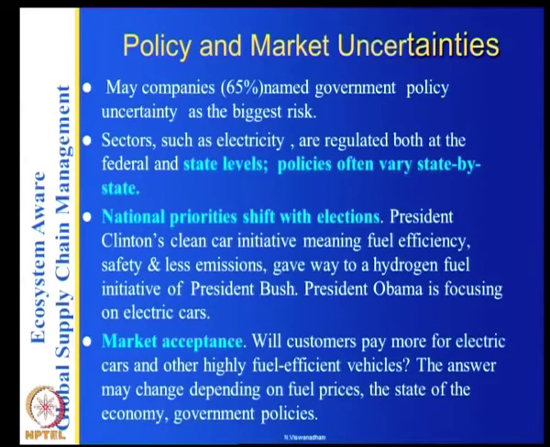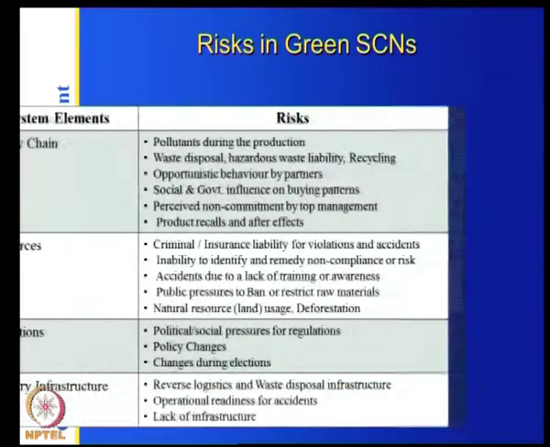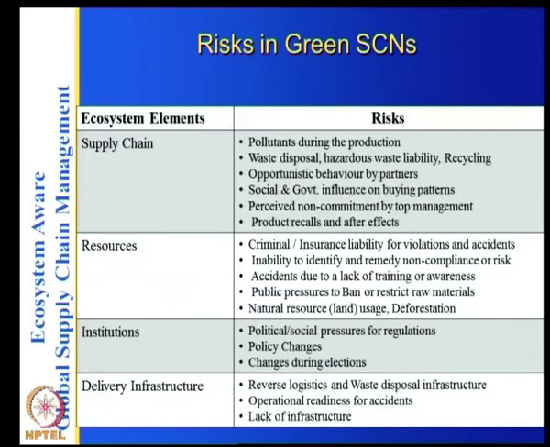So basically there are several other issues that are important for market acceptance. So what are the other benefits, other SOPs that the customers get? That becomes important when they are trying to look at this policy and market uncertainties. So what are the other risks with this one? If you look at the supply chain, what are the risks? Pollutants during the production.